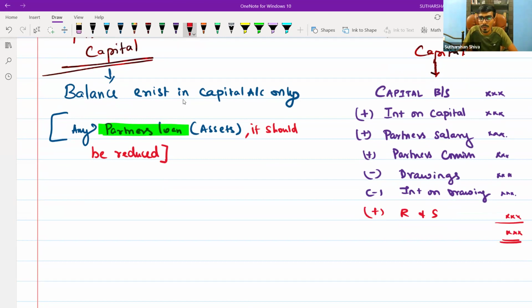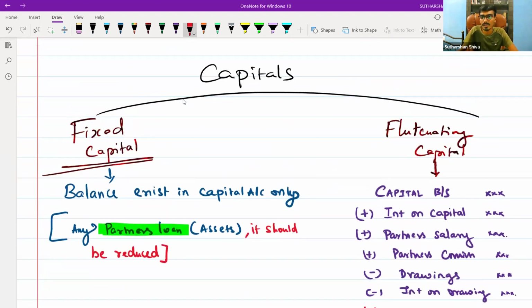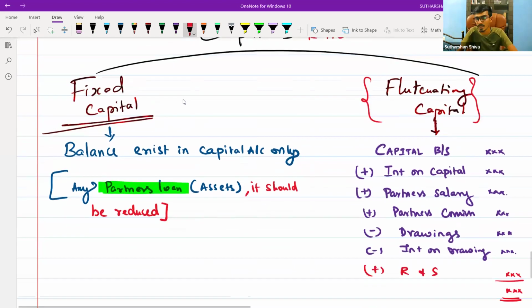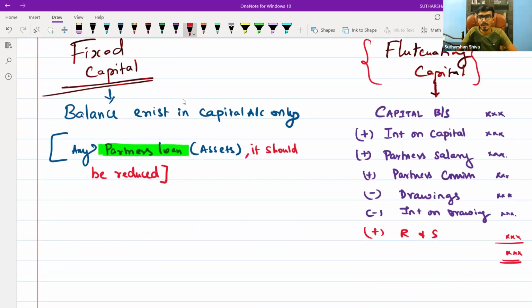So when you follow the fluctuating capital system, you will follow a procedure to find out the capital ratio. We are following two methods, fixed capital and fluctuating capital. It is completely dependent on what method they are following. If they follow the fixed capital method, directly take the balance sheet values in capital accounts only.